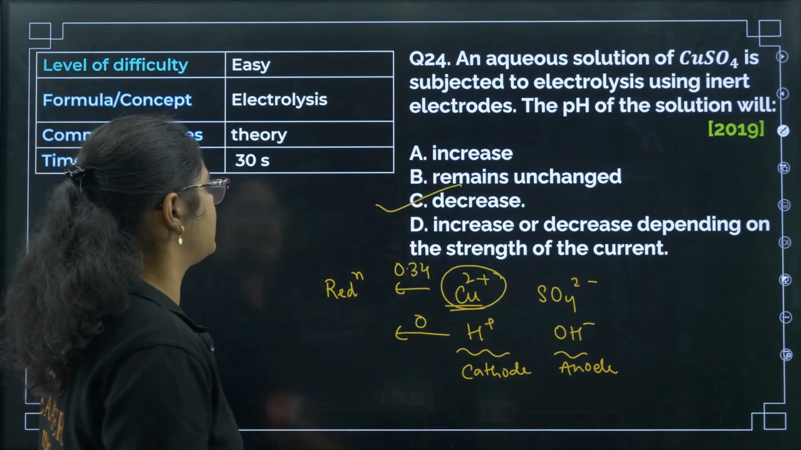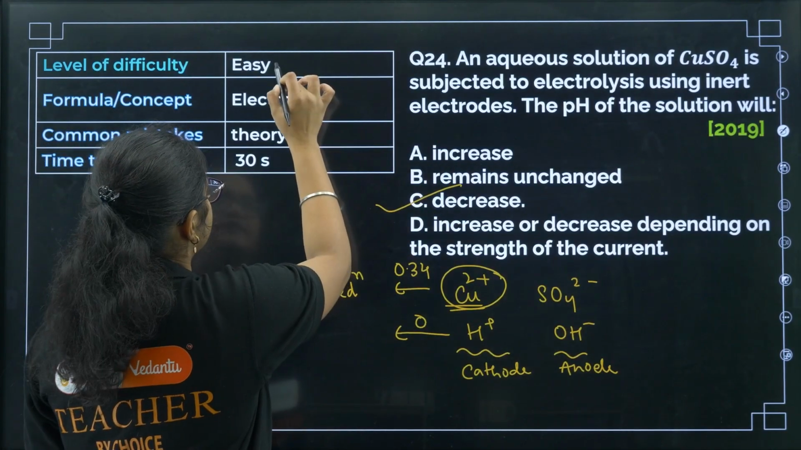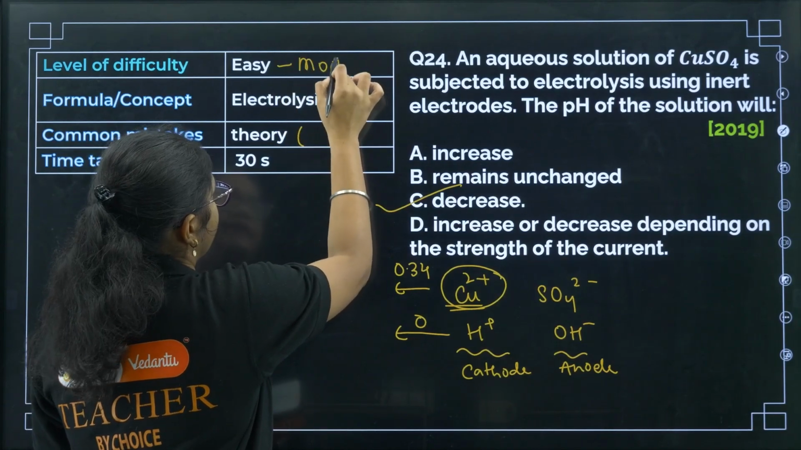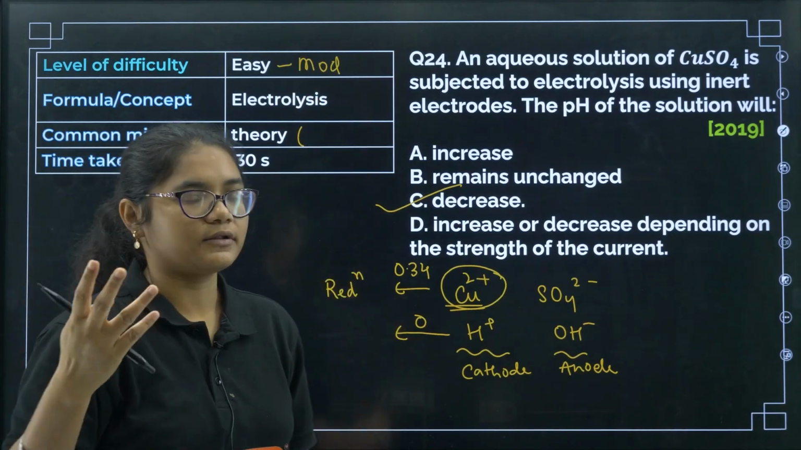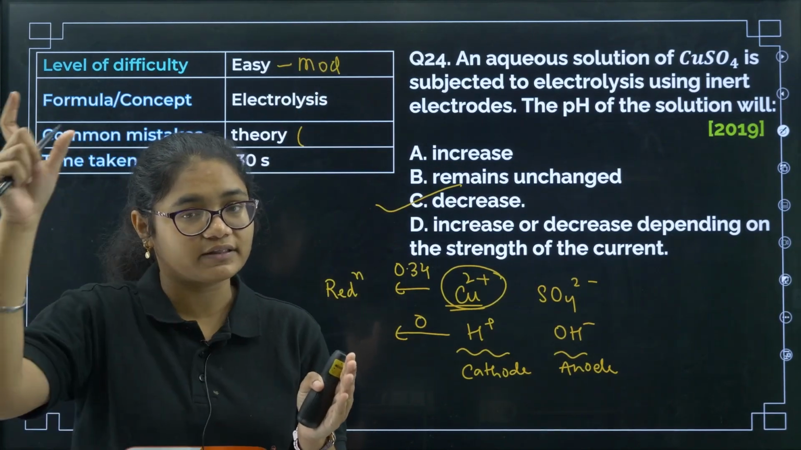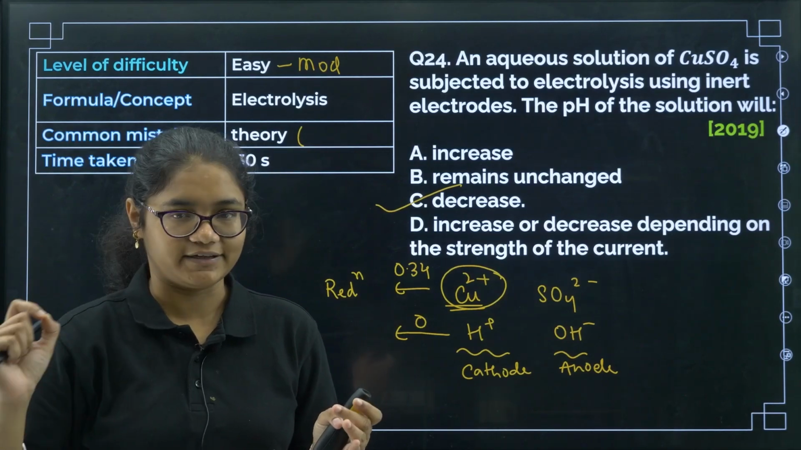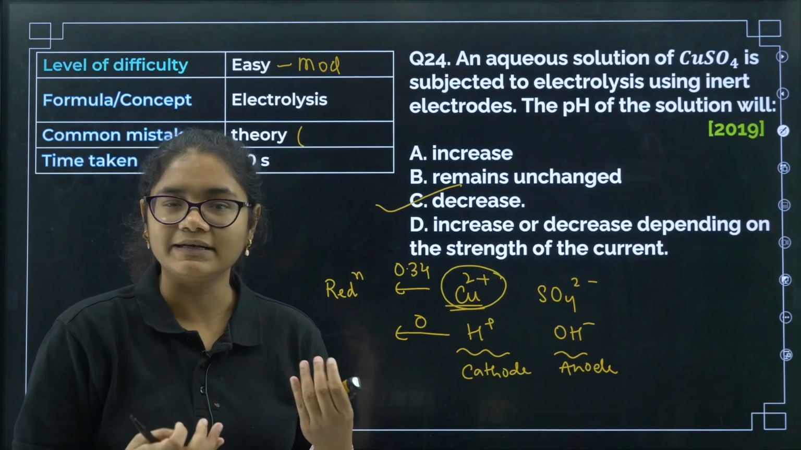Next question. So this is a 2019 question. This is also, I'll say, easy to moderate. You need to relate the reduction of copper and hydrogen with the hydrogen ion concentration. So therefore it becomes a little bit tricky.